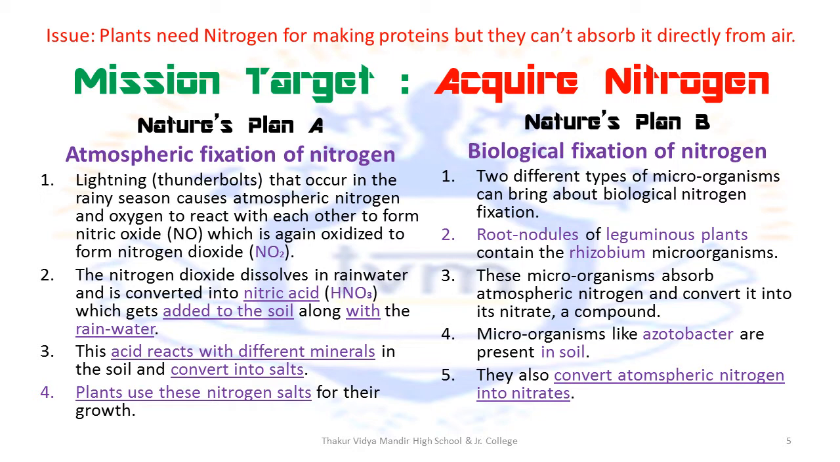Now nature has a plan B as well. Plan B involves biological fixation of nitrogen.